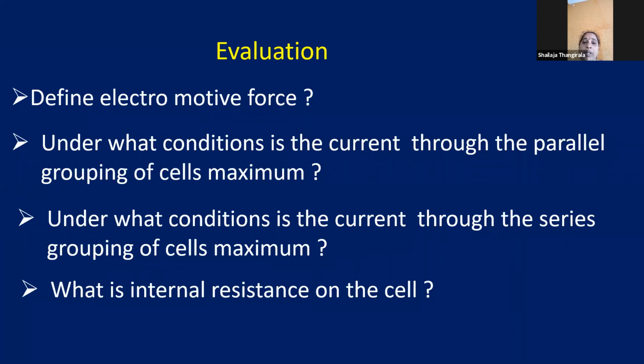A battery is a very important device for powering electrical devices such as torchlights, flashlights, mobile phones, even electric cars. Sir has dealt in detail with the physical phenomena involved in cells and batteries, the series and parallel combination of cells, and the effective resistance. A very beautiful session indeed.